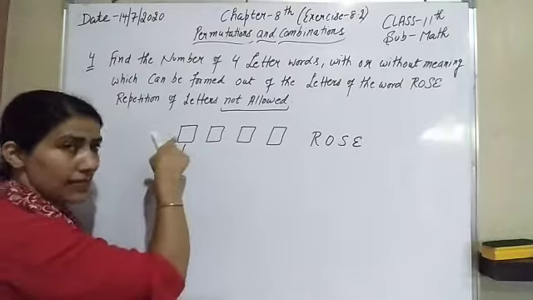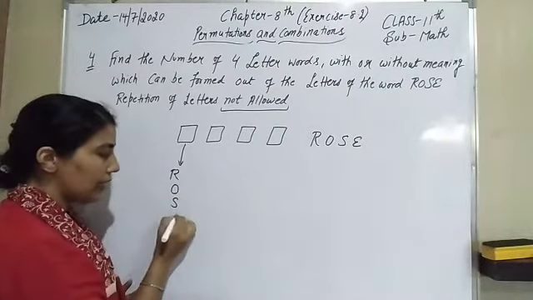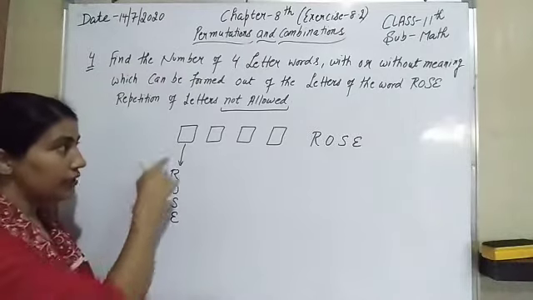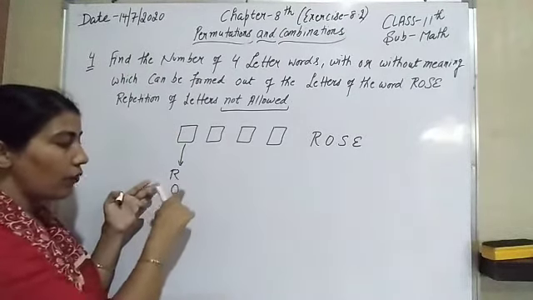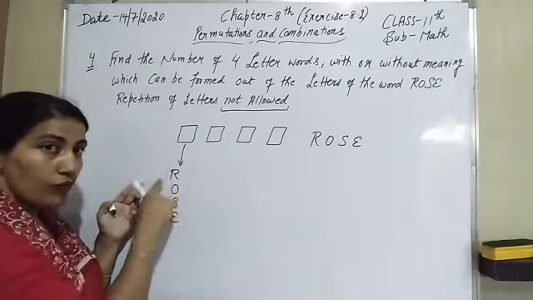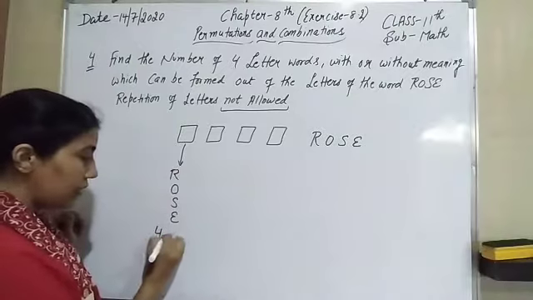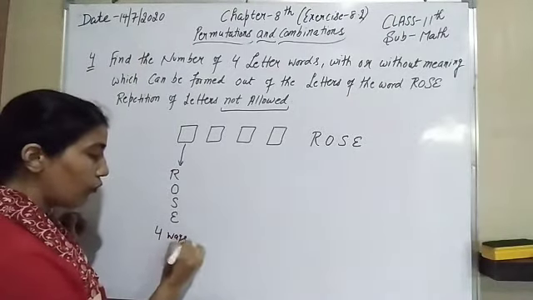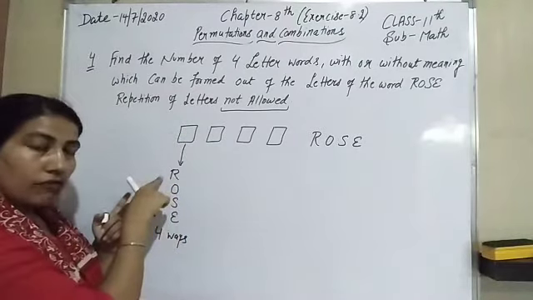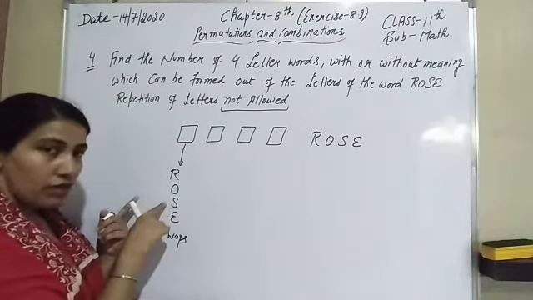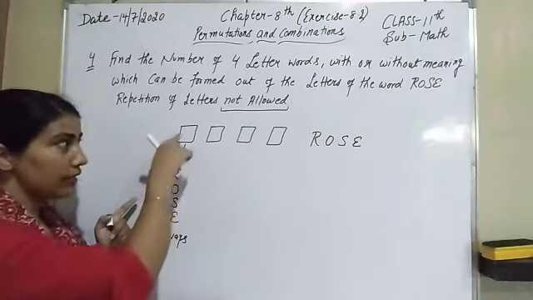In this first place, we can fill R, we can fill O, we can fill S, or we can fill E. That means there are 4 ways of filling this first letter. Either we can fill R or O, or we can fill S, or we can fill E.